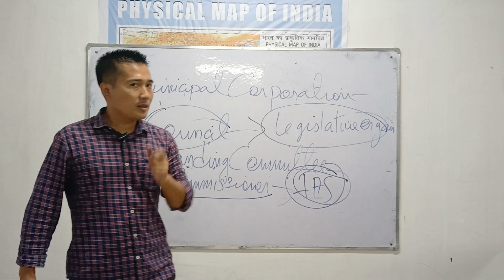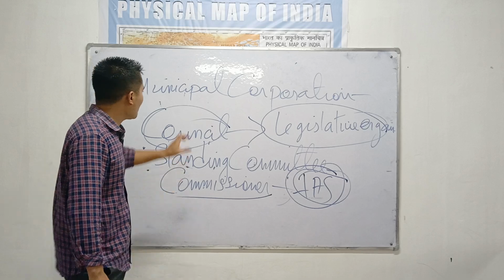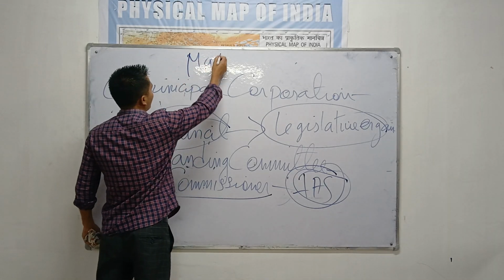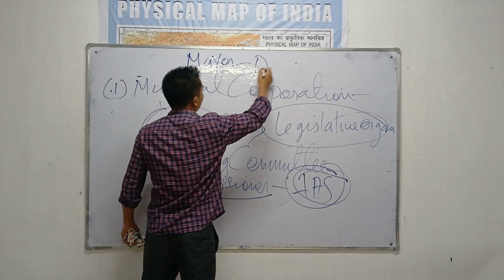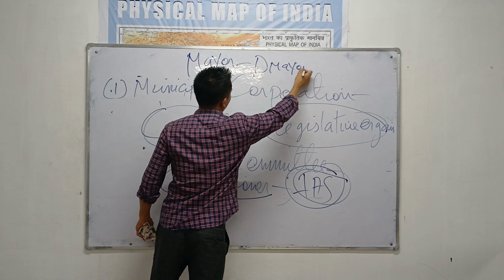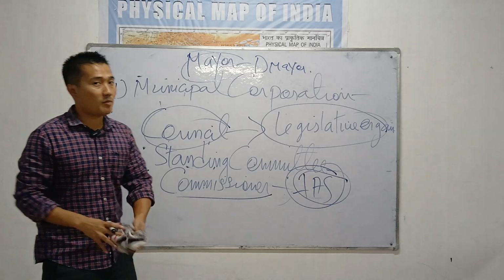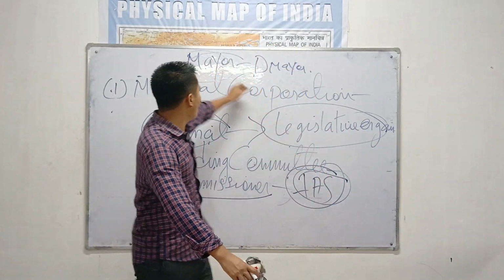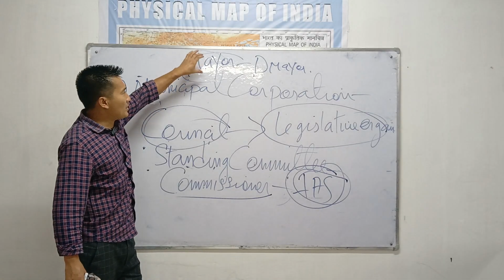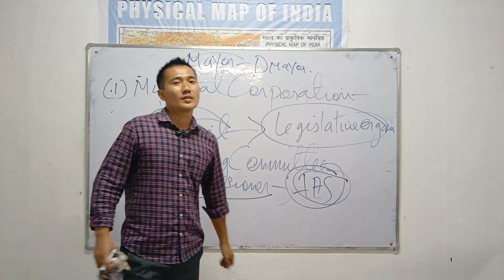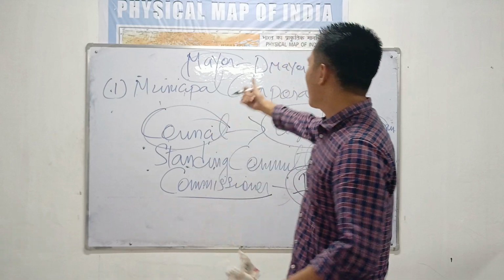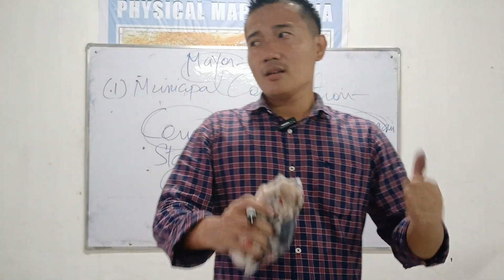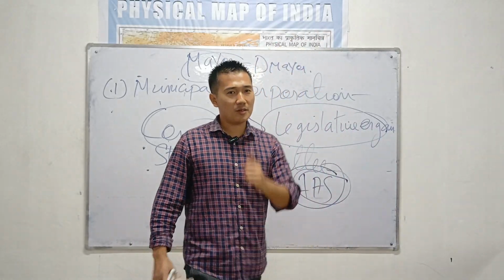Very much important. Now here comes, in the municipal corporation, you will find a mayor. Okay. A mayor and a deputy mayor. Mayor is appointed for a term of 1 year. Mayor can be an outsider. Okay, he is just an ornamental head. Even Amitabh Bachchan, Shah Rukh Khan, Virat Kohli can become the mayor of a city for just 1 year. Once Salman Khan became the mayor of Mumbai for just 1 year.